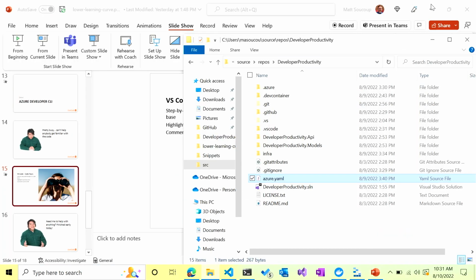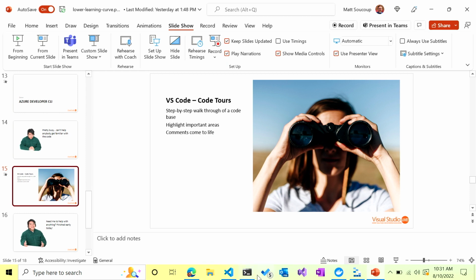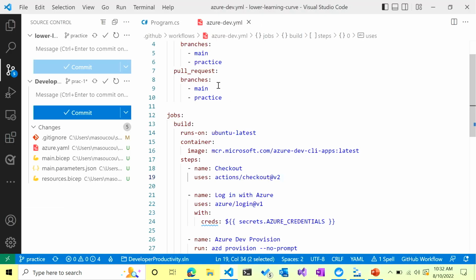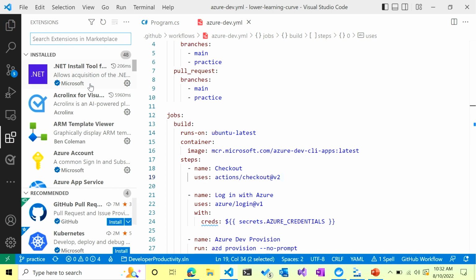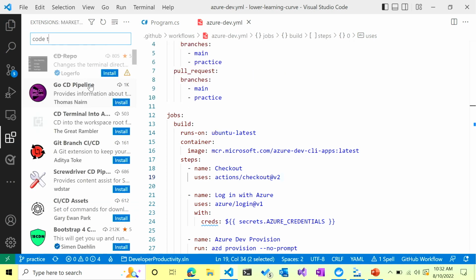So I am going to close everything I don't need right now and then go in here. And so as I mentioned, the Code Tours is an extension.